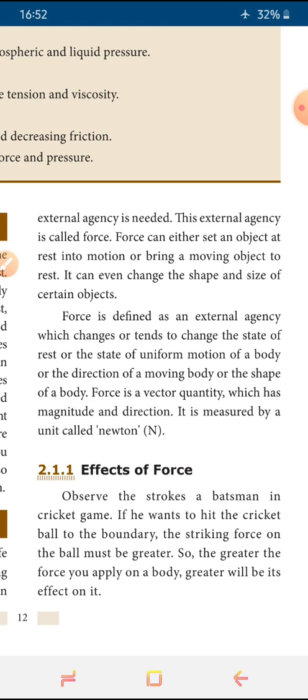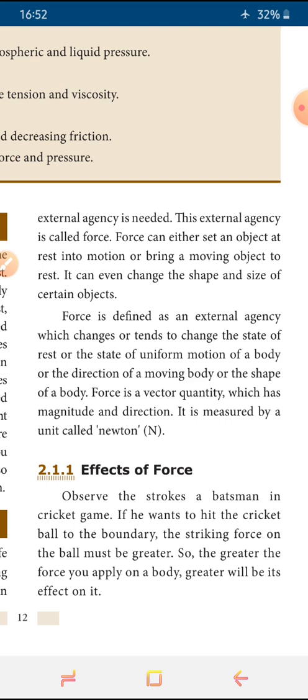Next, the effect of force. We can compare the effect of force with many sports, because pupils like to play on the ground, so you can understand easily. For example, in a cricket match, the batsman strokes the ball. When he feels the ball is hard to hit to the boundary, he will just stop the ball.